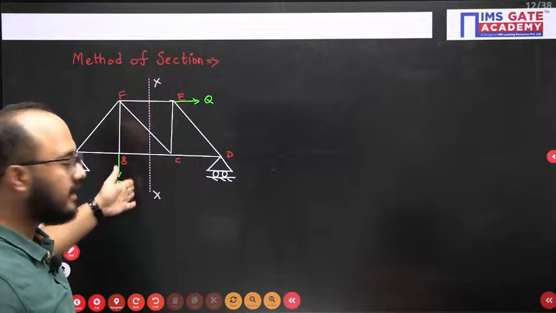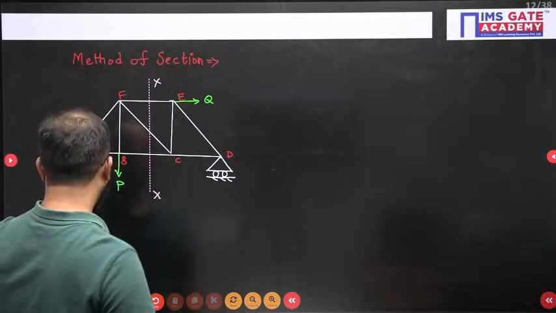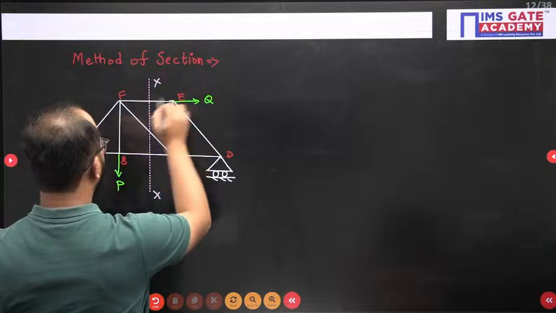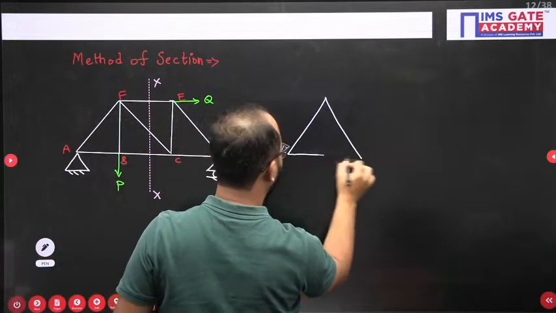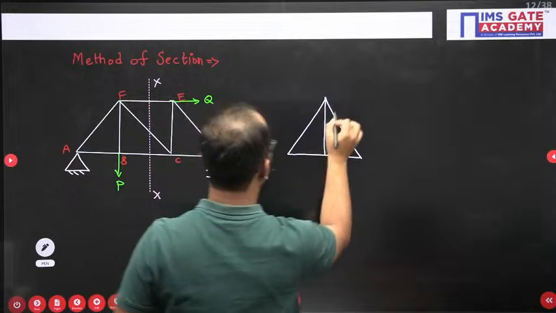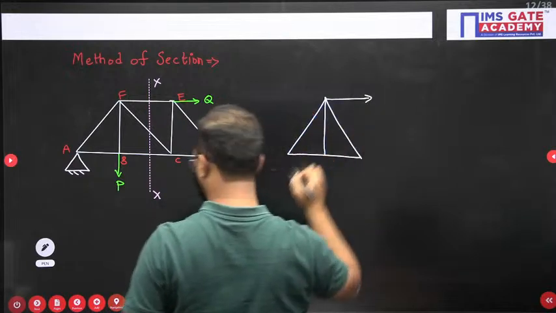Now when you have cut it like this, how will you draw the remaining truss? See, the remaining truss you will draw like this. This is the member which has been cut.